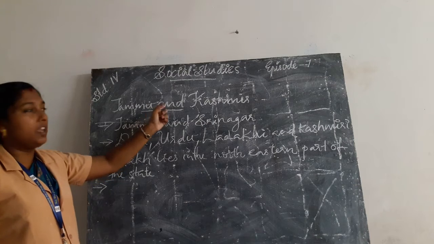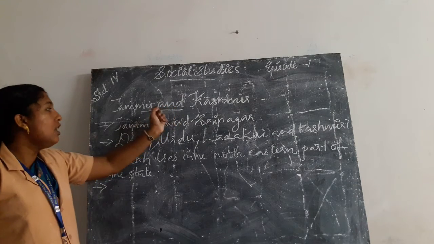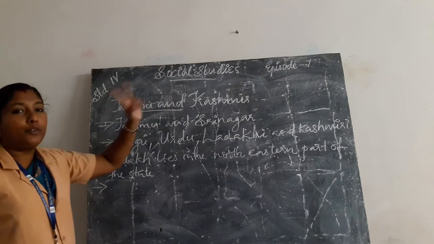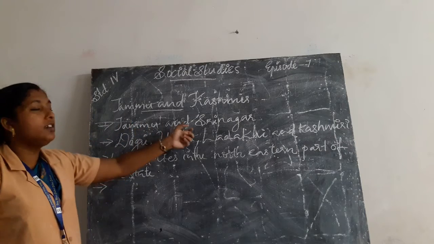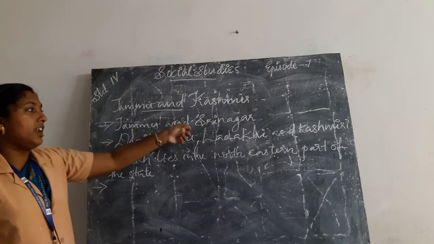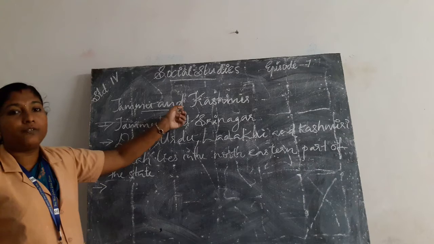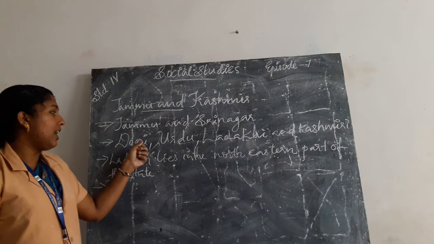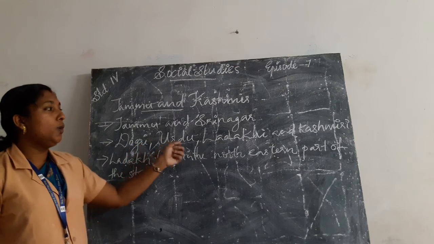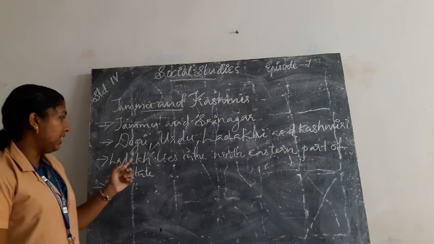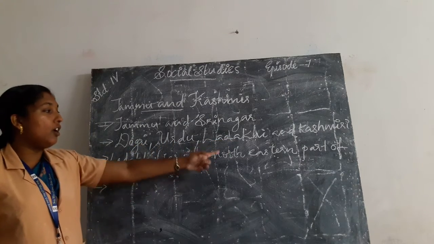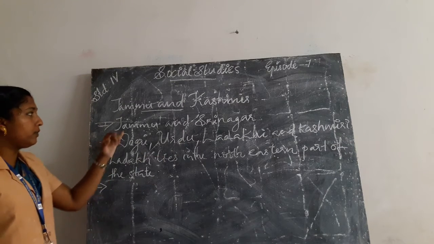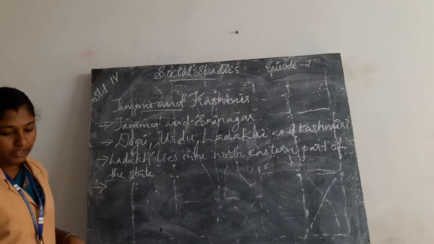Once again, life in the Himalayan region. Jammu and Kashmir is situated in the Himalayan region. Jammu and Kashmir have two capitals, Jammu and Srinagar. The languages spoken in Jammu and Kashmir are Dogri, Urdu, Ladakhi, and Kashmiri. Ladakh lies in the northeastern part of the state, Jammu and Kashmir.